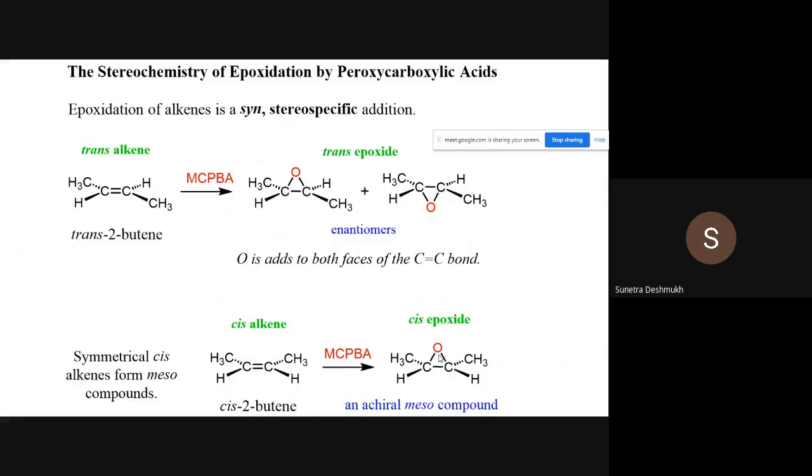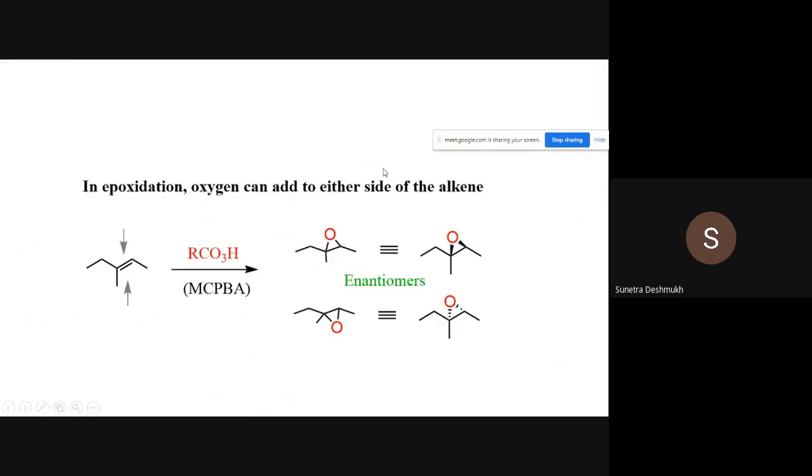Here, meso means you can draw another isomer of this one. So this is the meso compound, and you will get it 50-50. This is the orientation of addition of the oxygen to the acyclic olefin.